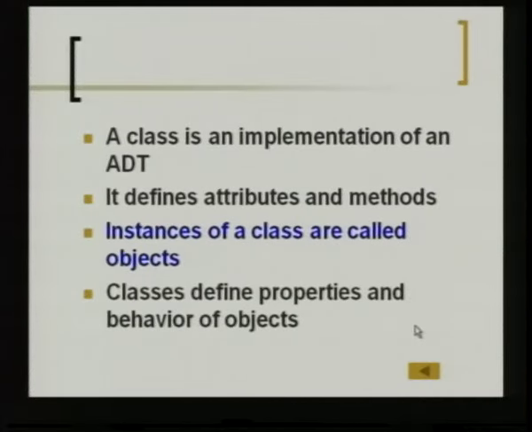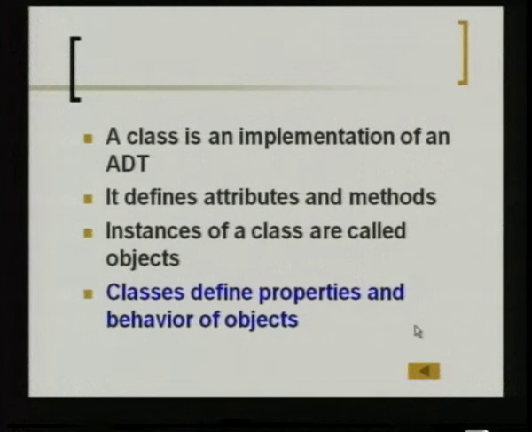Instance of a class, in the sense, the example of a class. As we said, bird may be a class. Cuckoo is an instance of the class. It is an object of the class which shares the features and the functions which are defined in that class. So that is how classes and objects are related. A class defines the general structure and behavior. An object uses that structure and behavior and refines it according to the type of object that it is.